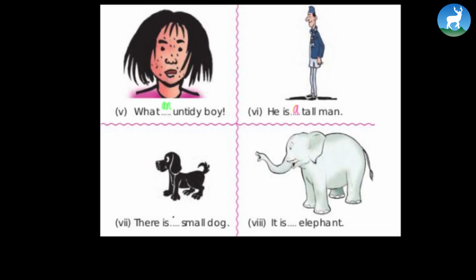So we say, there's a small dog. It is, in fact, an elephant. All right. So remember the rule. The rule is, if there is a vowel sound, we're going to use "an." And if there is a consonant sound, we're going to use "a."